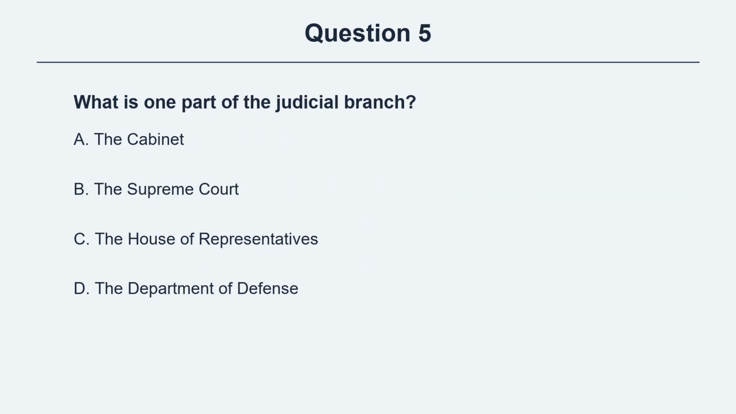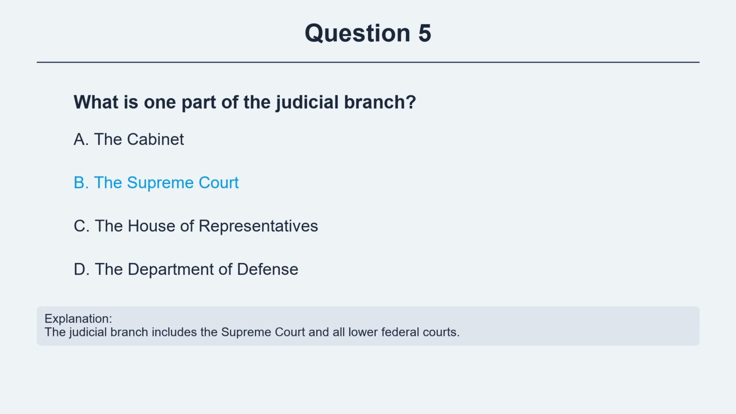Question 5. What is one part of the judicial branch? Option A, the Cabinet. Option B, the Supreme Court. Option C, the House of Representatives. Option D, the Department of Defense. The correct answer is option B, the Supreme Court. Explanation. The judicial branch includes the Supreme Court and all lower federal courts.